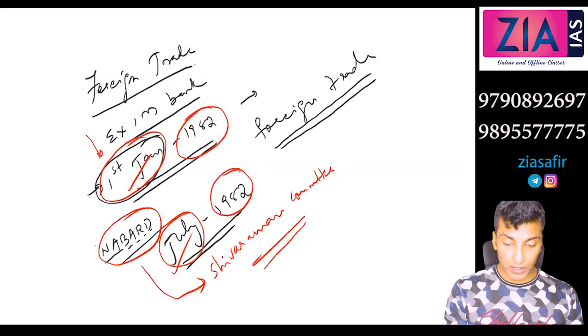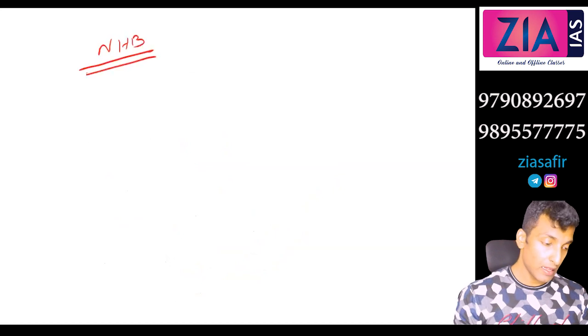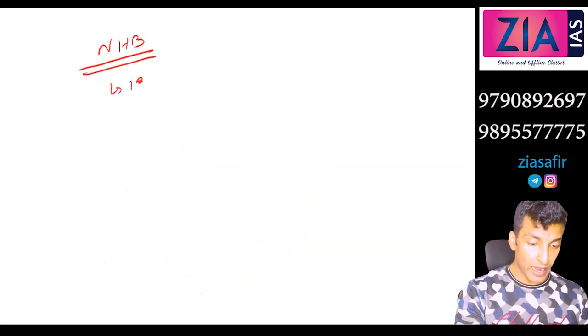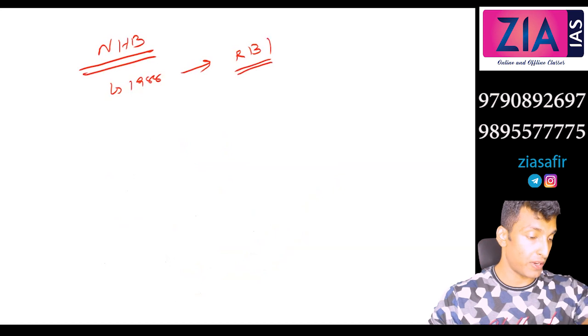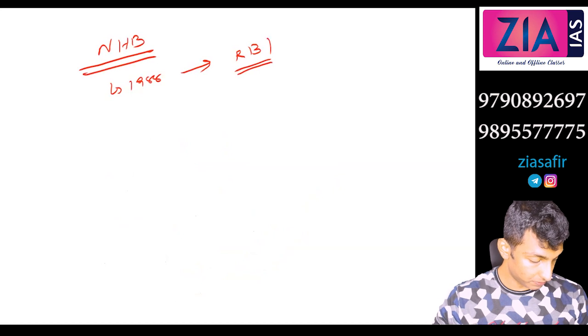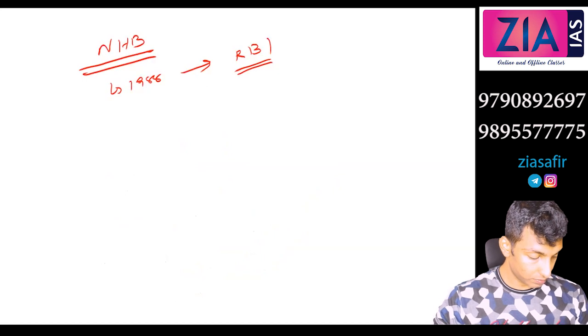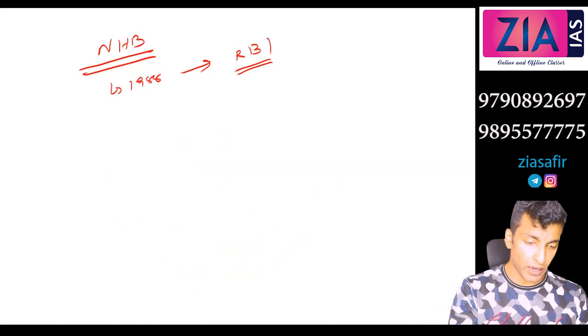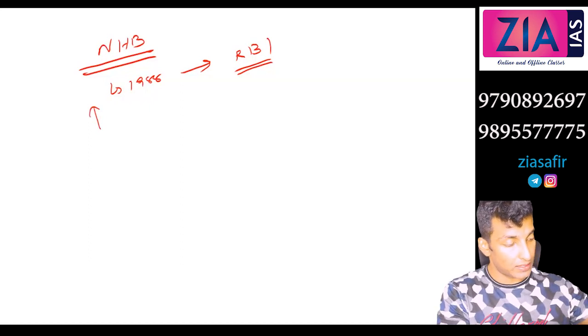Next one, National Housing Bank, NHB, established in 1988 as a subsidiary of RBI. So this is the apex institution in the field of housing finance. HUDCO and all will come under NHB, so you don't need to write all those things here. Just write apex institution in the field of housing finance.